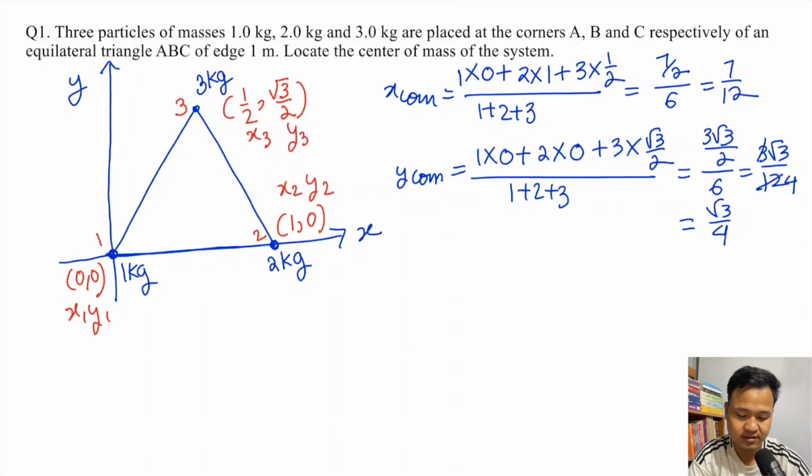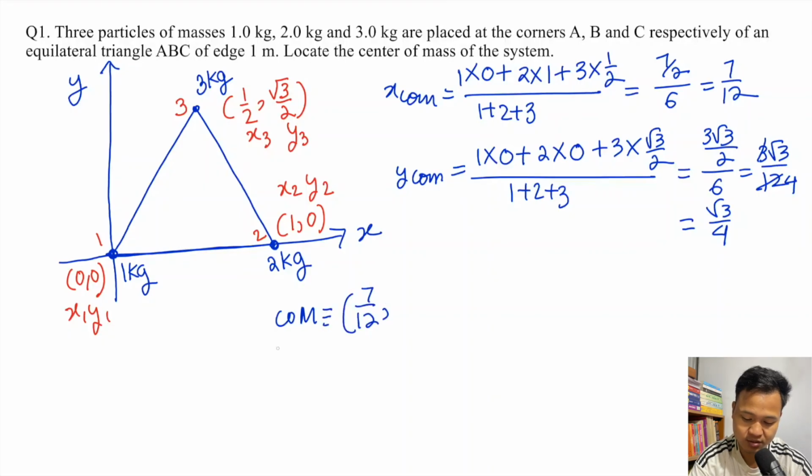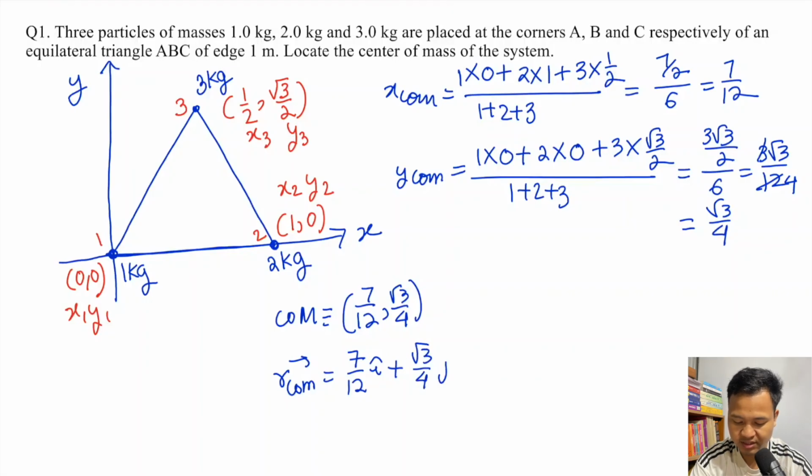Next, Z com. All the z values are 0, so Z com is 0. So the center of mass coordinate is 7 by 12 comma root 3 by 4. This is the coordinate point, the position. As a vector, R com will be equal to 7 by 12 i cap plus root 3 by 4 j cap.